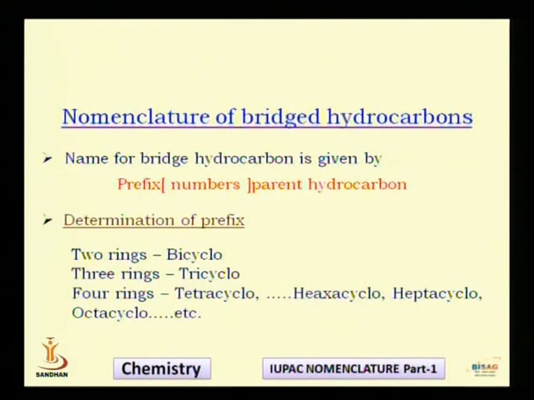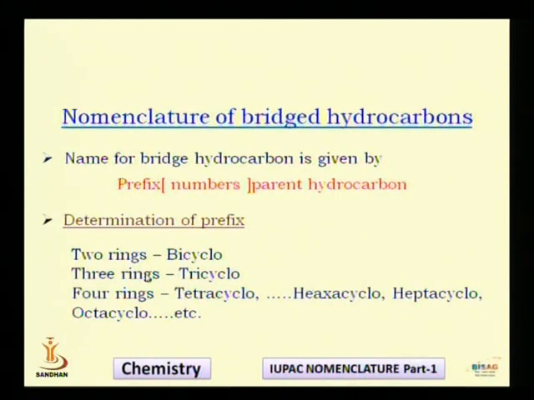That means how many cycles are there in a component, that is called a prefix. So you decide the prefix first, then you decide the numbers, and finally you decide the name of the parent hydrocarbon, and that together will make the name for a bridged hydrocarbon. How to determine this prefix, I have already told you: if you need a breaking of two bonds, then the prefix will be bicyclo.